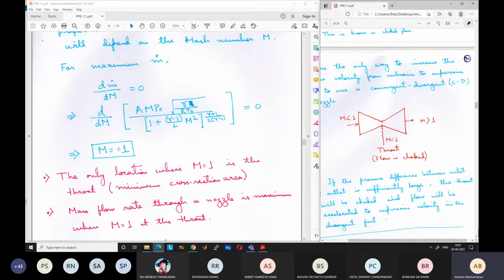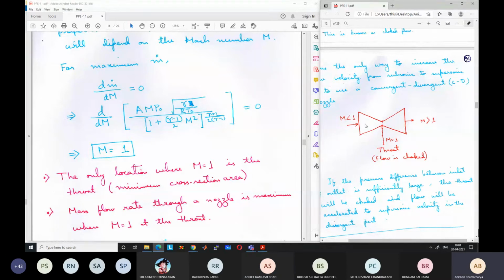So velocity can keep on increasing, but the mass flow rate will not increase. Velocity will keep on increasing, mass flow rate will remain constant. Mass flow rate does not change along the length of the domain. Once you establish a condition for the nozzle, everywhere the mass flow rate is the same, at the inlet also. Everywhere it is the same. Is it clear to you what I am trying to say? Yes. Okay, good.